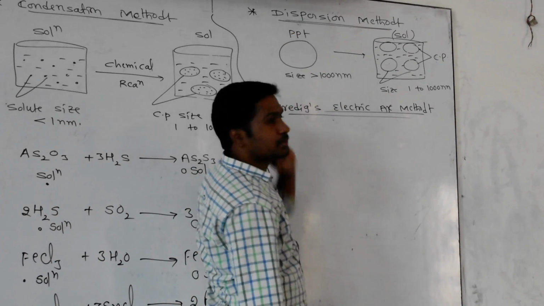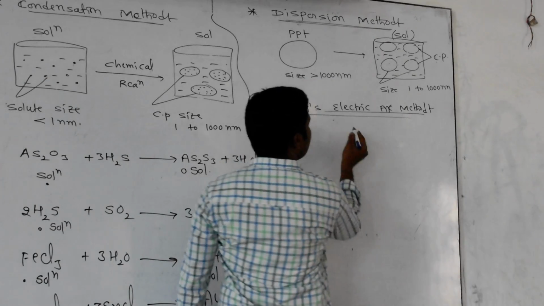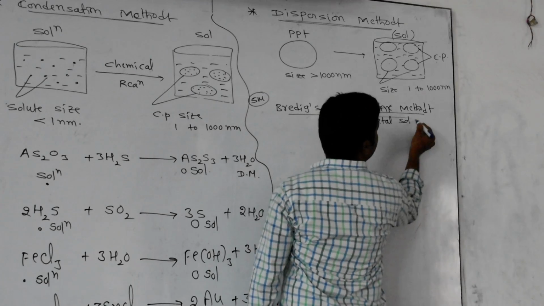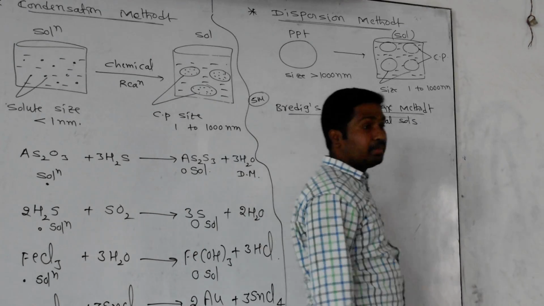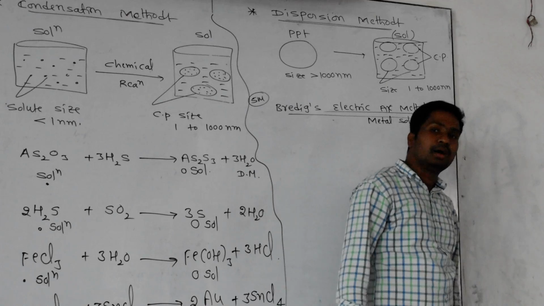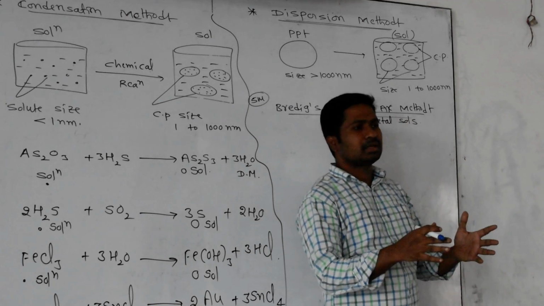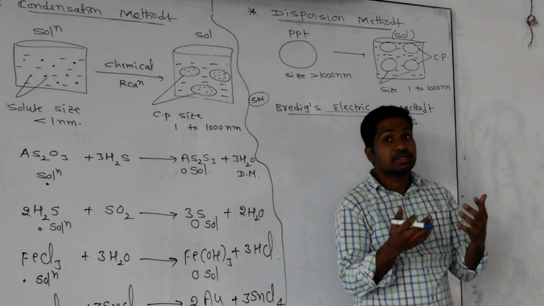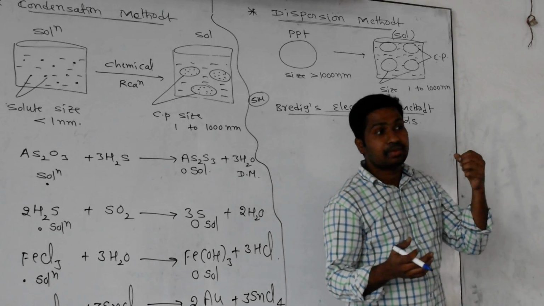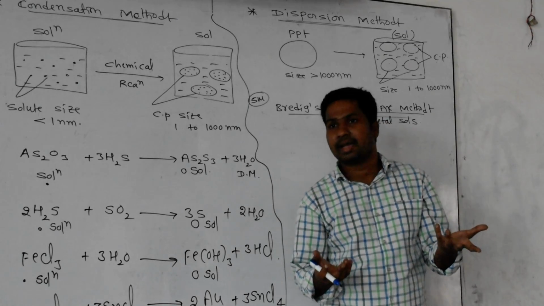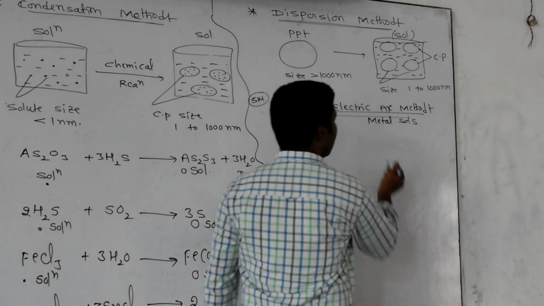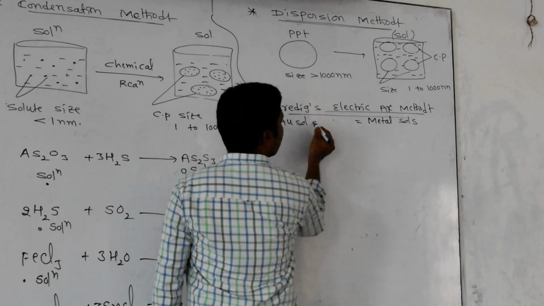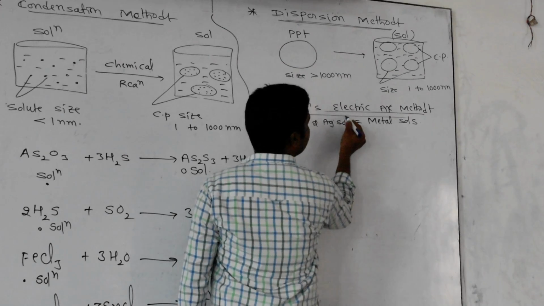Here principally dispersion is going on. Especially it is for preparation of metal sols. I told you yesterday, metal sols are lyophilic or lyophobic? Lyophobic, why? Because metals, being heavy particles, always want to separate from the water. But by doing something, we are increasing the interaction between metal and water. Some techniques we are using here. So metal sols, especially it is used for gold sol as well as silver sol.